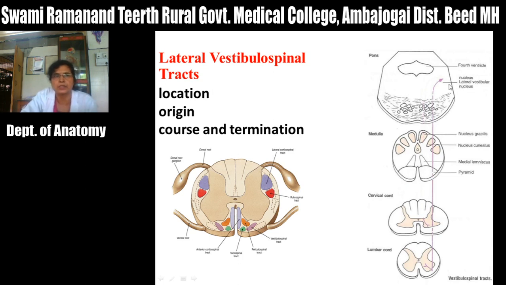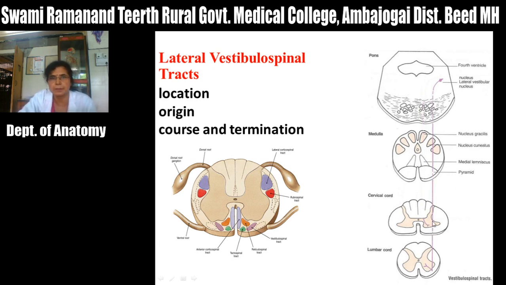First we will see the lateral vestibulospinal tract, which is present in the anterior funiculus. Origin: the lateral vestibular nucleus. Fibers arising from this nucleus descend downward on the same side, that is uncrossed fibers, through the medulla and in the anterior funiculus of the spinal cord.